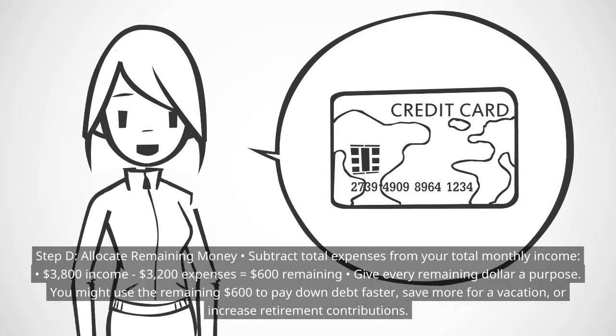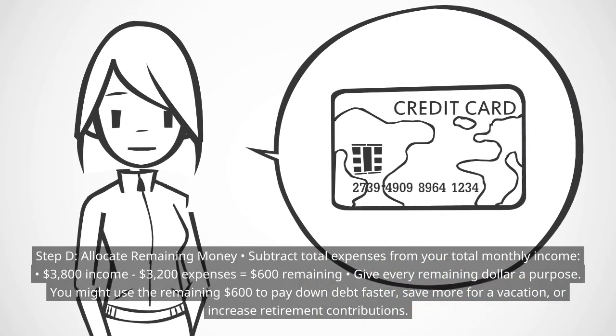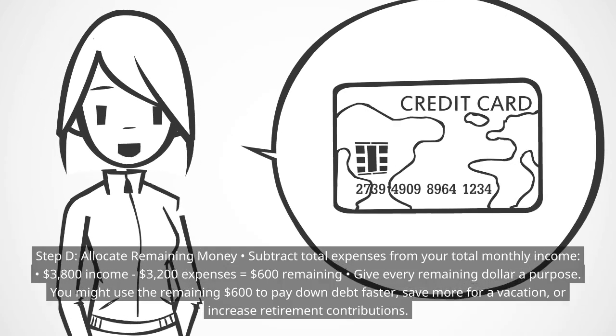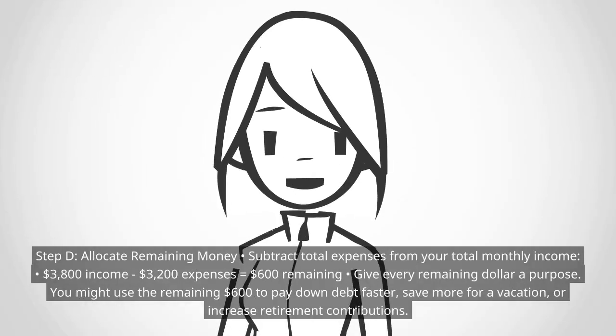Step D. Allocate remaining money. Subtract total expenses from your total monthly income. $3,800 income, $3,200 expenses equals $600 remaining. Give every remaining dollar a purpose. You might use the remaining $600 to pay down debt faster, save more for a vacation, or increase retirement contributions.